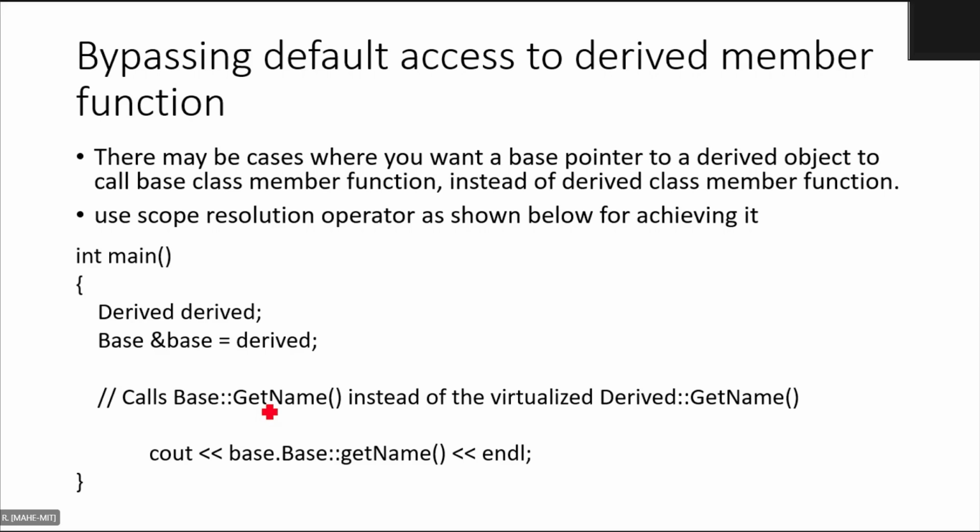So this is how you can even bypass the default access to the derived member function. Right? Any questions?